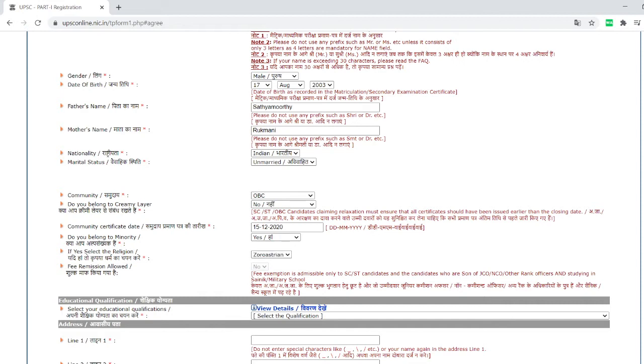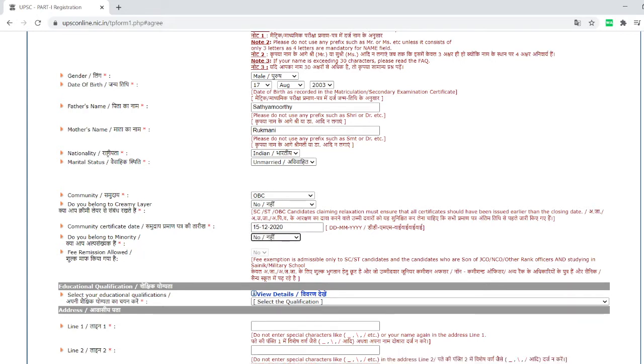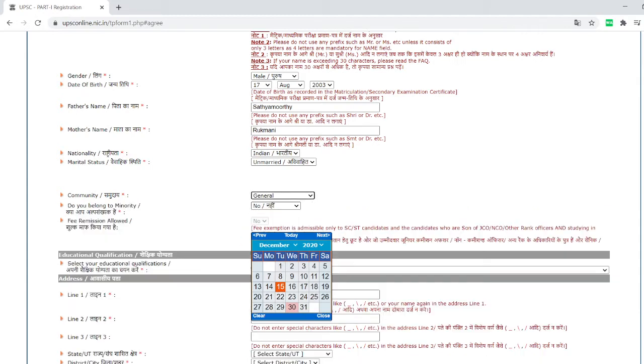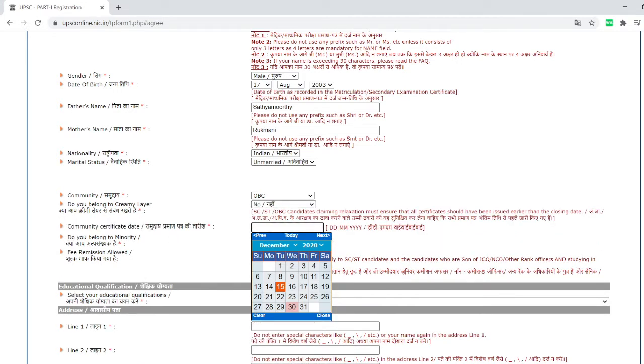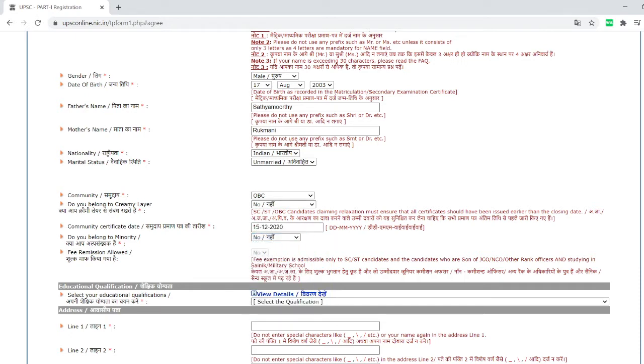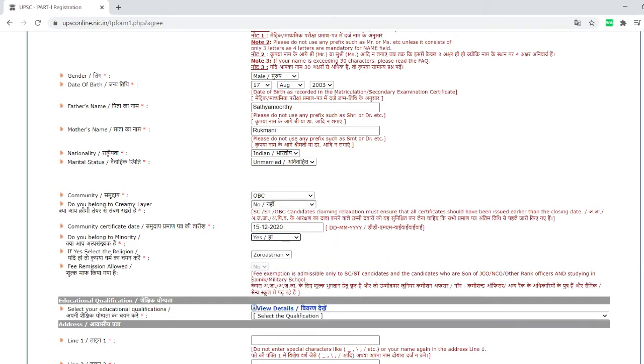Now the fees have to be paid. Why does it have to be paid? When I say general category, fee remission is allowed or not allowed. It depends upon your category. So here I am just checking it again. OBC, I am saying creamy layer no, and I'm giving the date as 15th. Do you belong to this one? I'm giving yes.